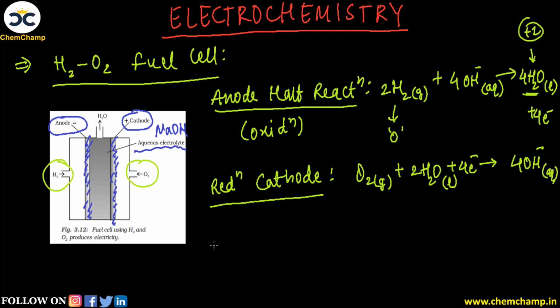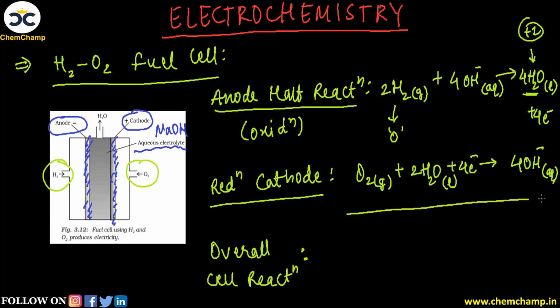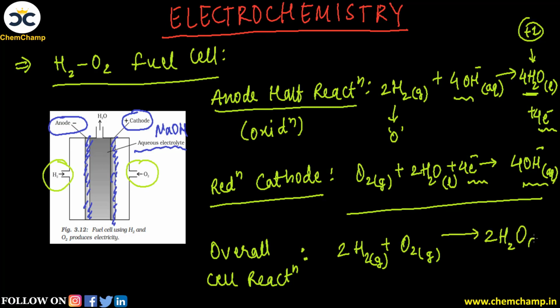और इसको अगर हम overall reaction लिखते हैं, so यहाँ पर हम लिख सकते हैं overall cell reaction, if you cross out the opposite ions or the electrons present. So यहाँ पर आप देख सकते हैं the 4 electrons are present on the left hand side, यहाँ पर right hand side में, तो ये दोनों cancel हो जाएंगे. 4 OH on right hand side, 4 OH on left hand side. So this also will get cancelled out. So here you will get 2 times hydrogen, gaseous, combining with oxygen O2, again gas, producing 2 water molecules in liquid state.